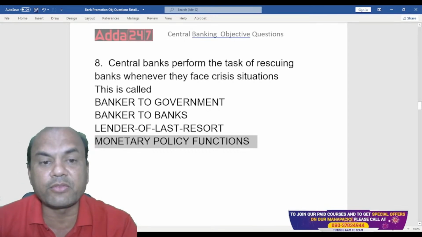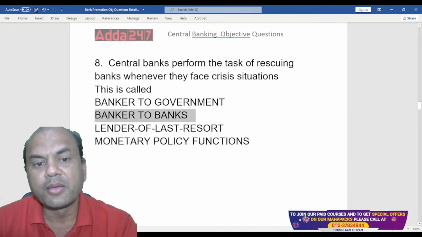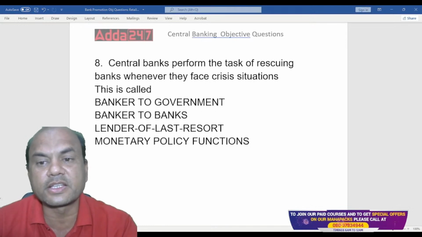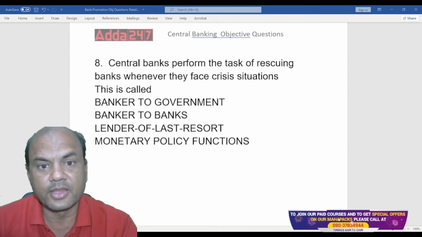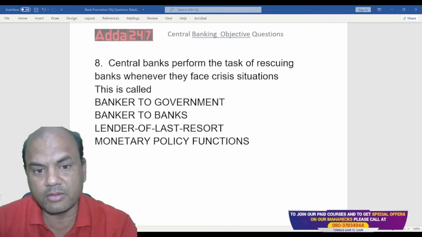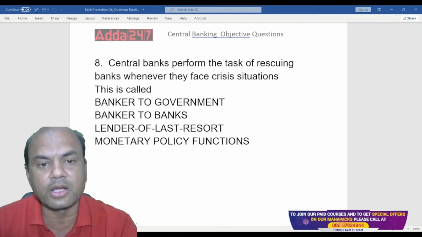Whenever any bank faces a crisis, all of you are thinking in these terms. Answer B, right? Many of you are thinking that the answer is B, but remember, the answer is not B. I'll just give you the hint. Answer is not B. Think over it now.